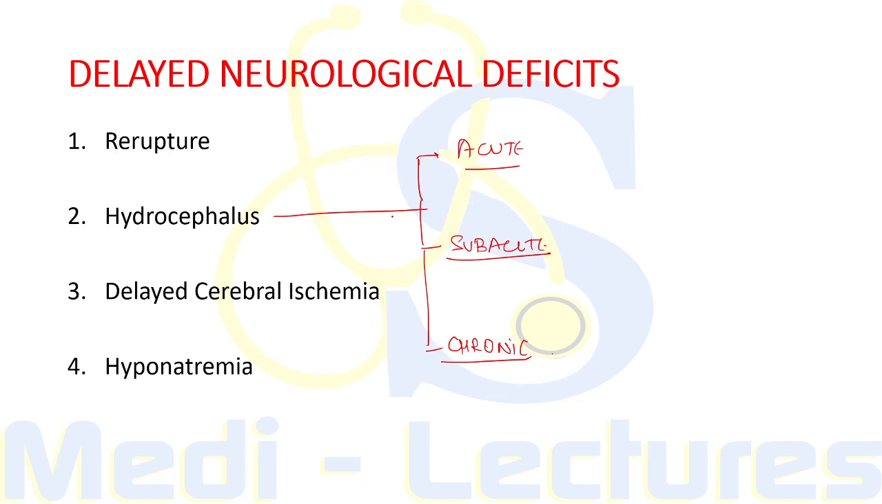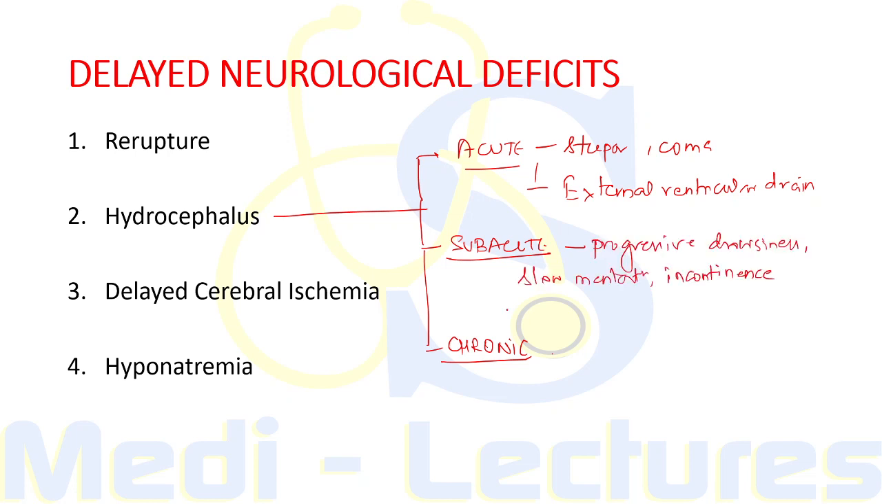Now the second reason for delayed neurological deficit can be hydrocephalus. Now this can be acute, subacute or chronic. Acute hydrocephalus can lead to sudden stupor and coma in a patient of SAH, and the treatment includes external ventricular drain. Now subacute hydrocephalus develops over few days or weeks, and it is characterized by progressive drowsiness, slow mentation and incontinence. Now this can either clear spontaneously or may require temporary ventricular drainage.